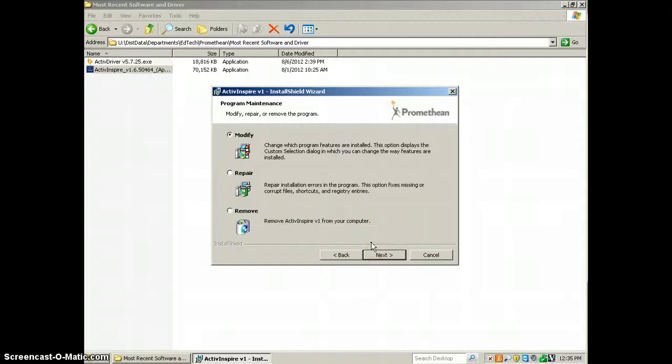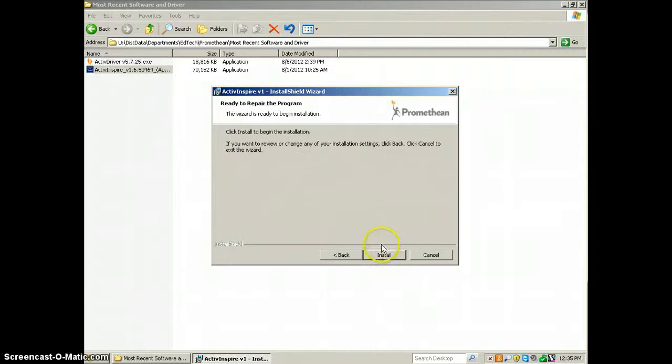And again, I have already installed this, but I believe at this point there is the license agreement. Go ahead and agree to it because you can't do anything unless you do. Then click next or install or whatever the next affirmative button is.